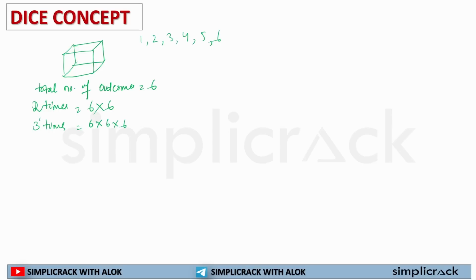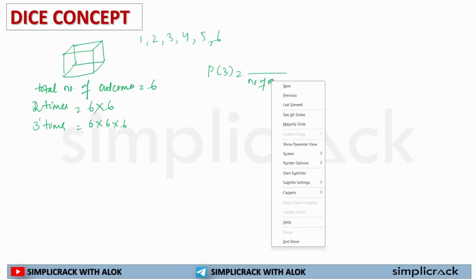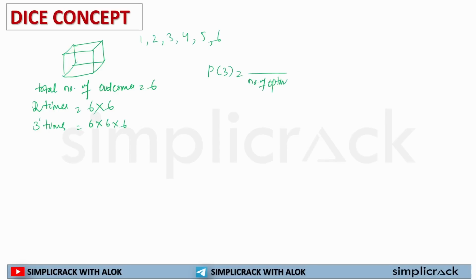Now if it asks, if a dice is rolled once, what is the probability of getting 3? The total number of options is 6. You have 6 outcomes. Getting 3, you will get 3 once. So the probability of getting 3 is 1 by 6. Similarly, the probability of getting 1 or 2 or 4 or any number will always be 1 by 6.